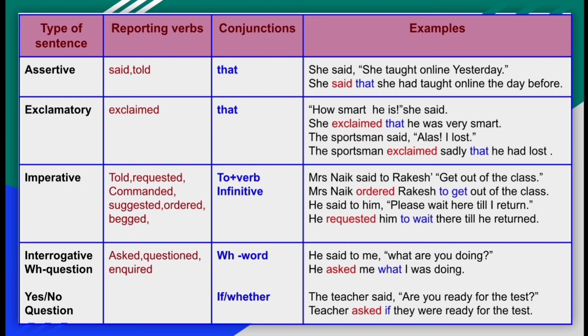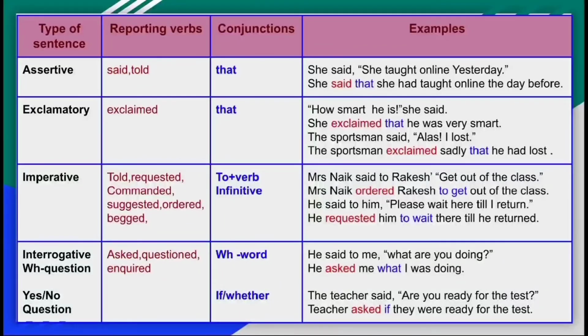The sportsman said, alas, I lost. In this sentence, you can find alas. Alas denotes sadness. So while changing from direct to indirect: the sportsman exclaimed sadly that he had lost. To maintain the meaning of the sentence, we have added sadly here.